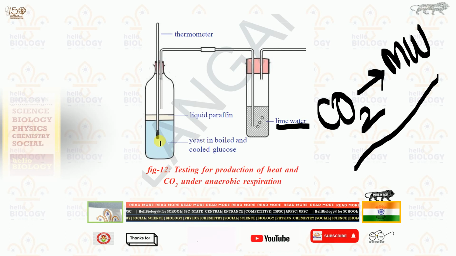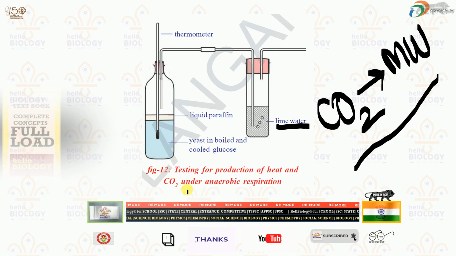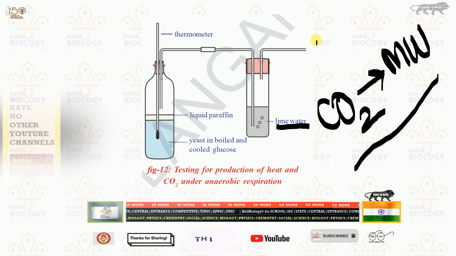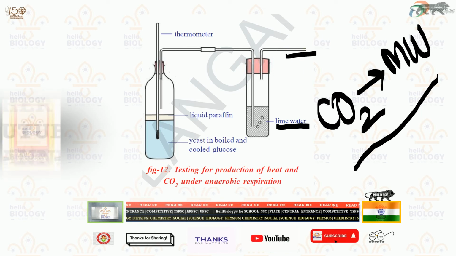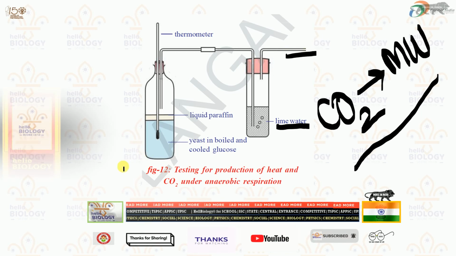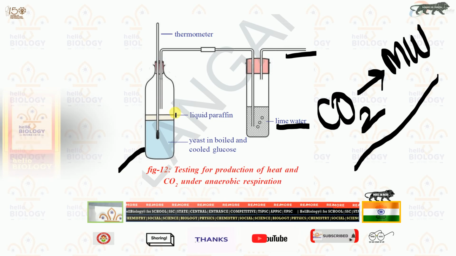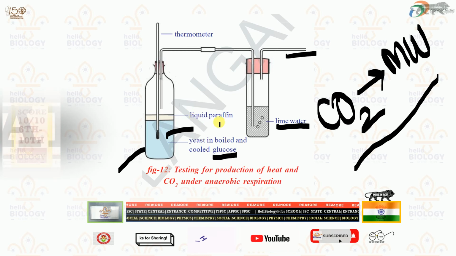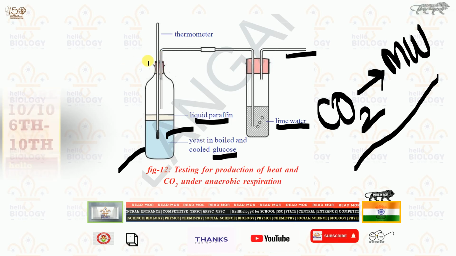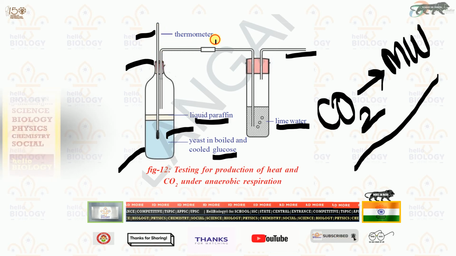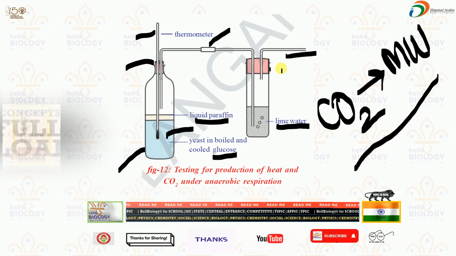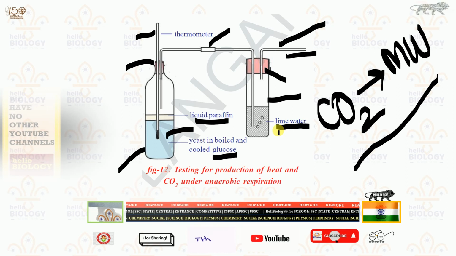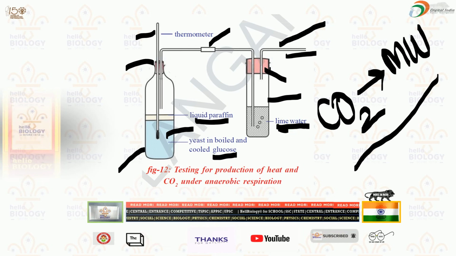So after some time, the whole setup is completed. Meanwhile we insert the outlet tube. What are the parts? Glass flask, yeast solution in glucose, liquid paraffin, two-hole rubber cork, a thermometer, a delivery tube, one more two-hole rubber cork, a test tube, and one outlet, with lime solution. So these are the parts.